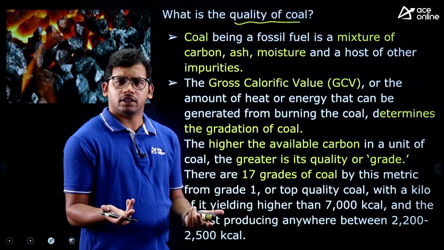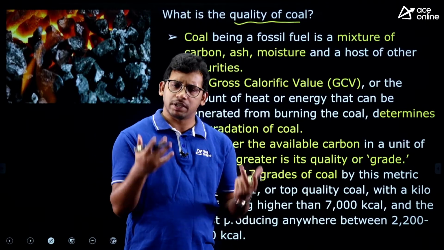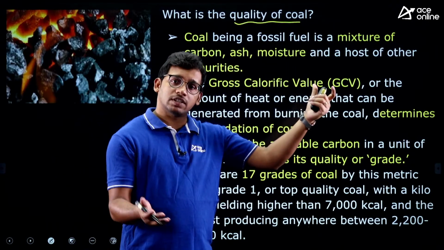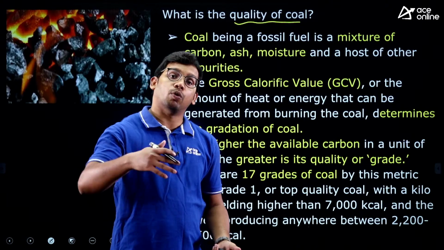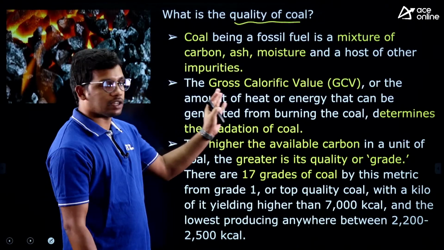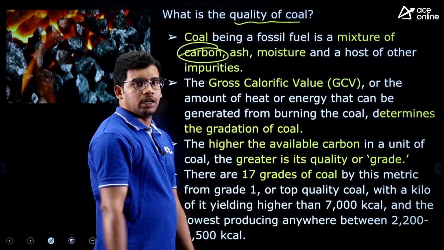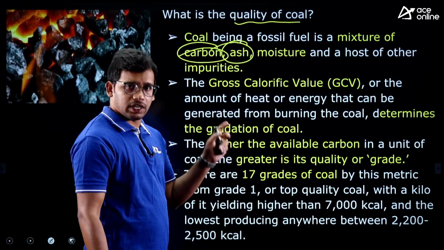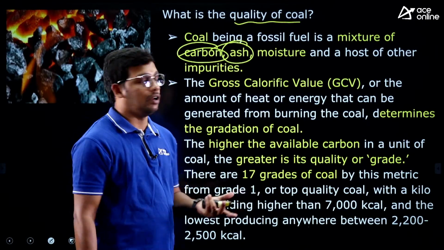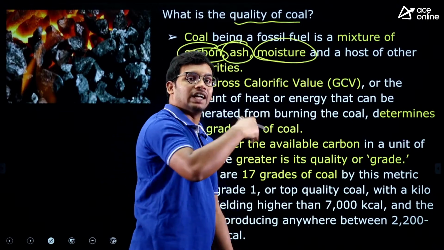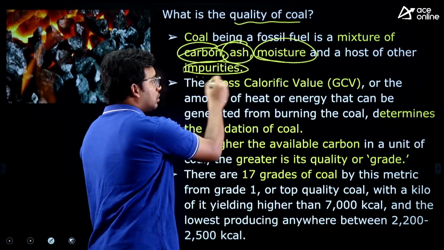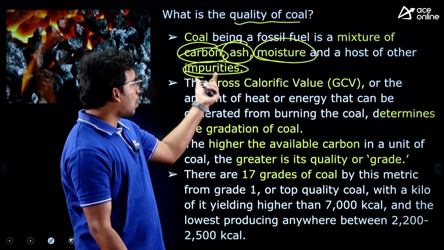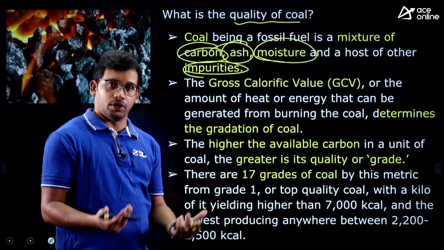Even in our body, there is a lot of carbon, and carbon dating and all happens because almost all living beings have carbon. Similarly, coal is nothing but plant material that stayed under the ground over the years. So coal consists of carbon and then ash content, dust particles, which are very less required but are still there, naturally forming part of coal, and then moisture with other impurities. This is the composition of coal. They will ask you in the exam also. Coal consists of what? Carbon, ash, moisture and other impurities.